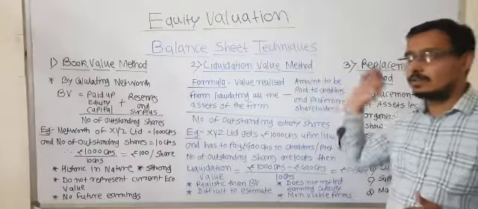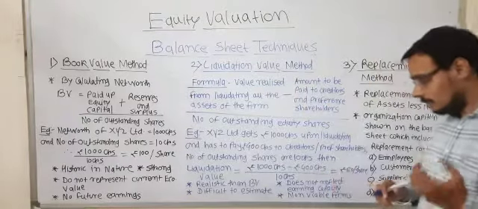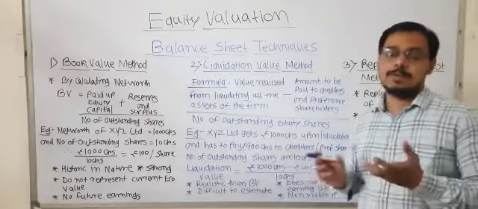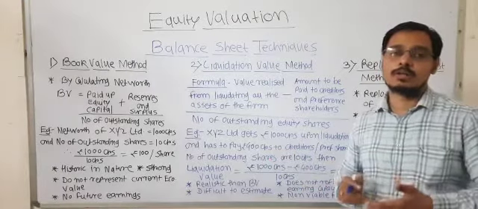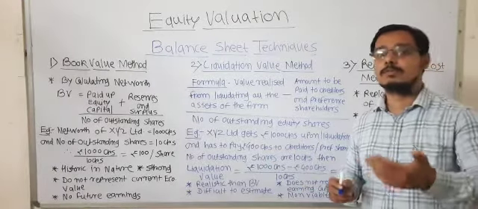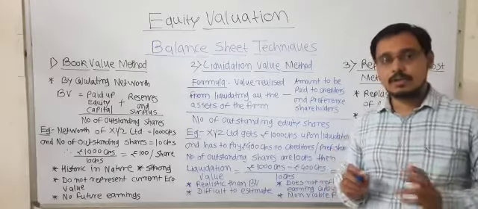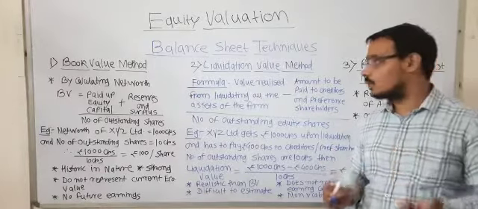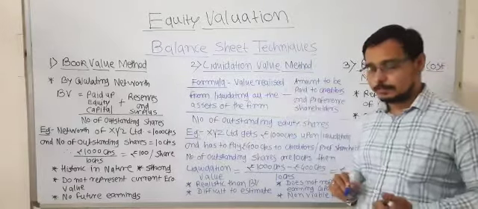So you will get the liquidation value, but it is applicable only to those companies that are going to be liquidated in the near future, and it is not possible to ascertain future cash flows using this method.